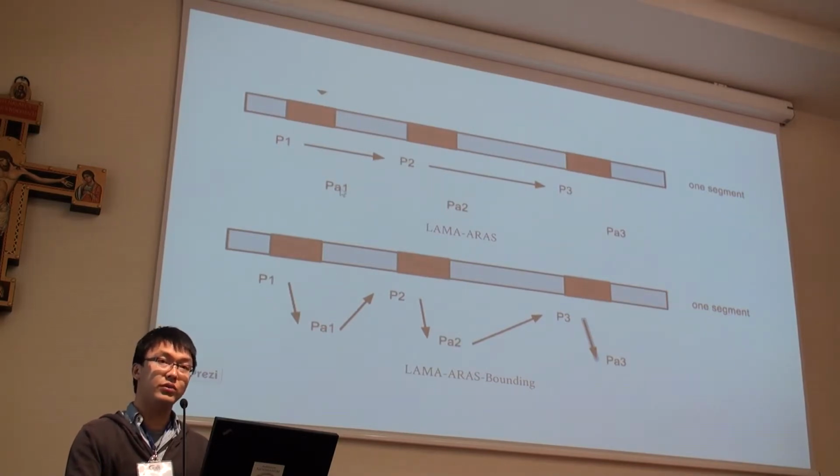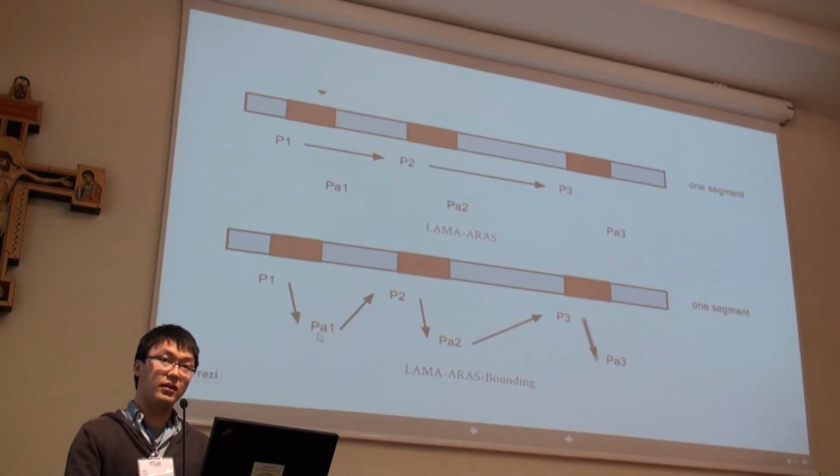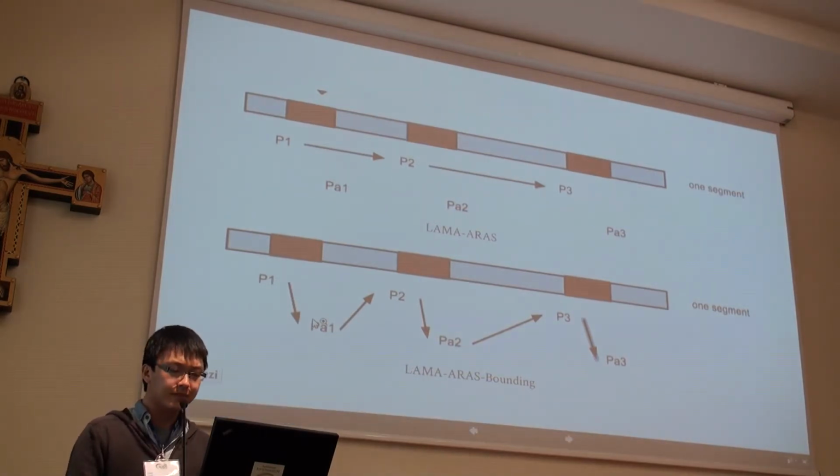Here, I'm not using the ARAS plan to bound the following search. This is important. In the second configuration, I use the plan improved by ARAS to bound the search. This is actually a tighter bound because it has already been improved by the local graph.